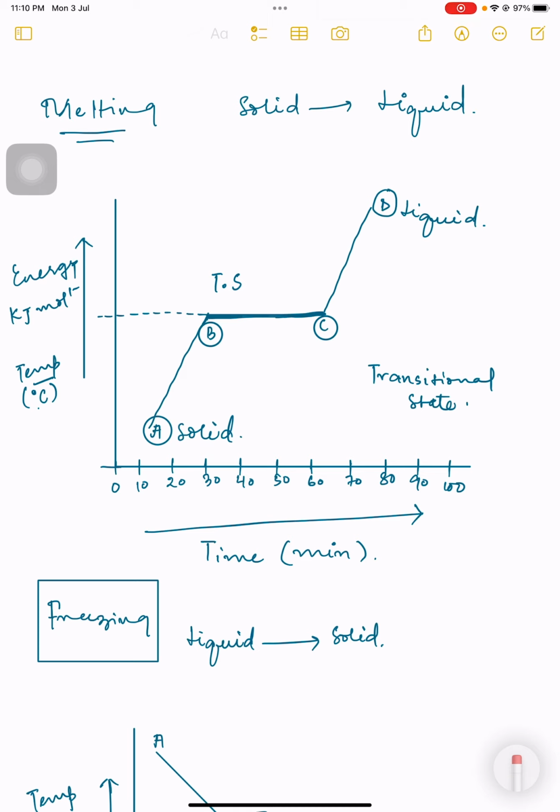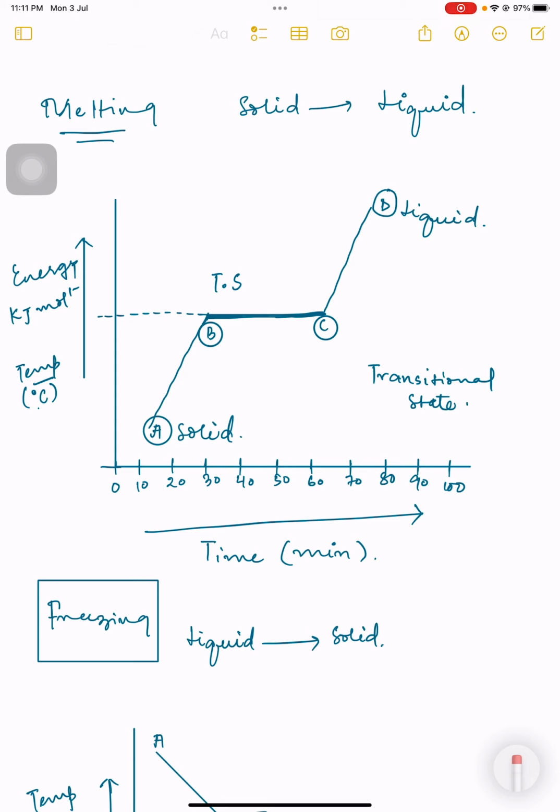What is transitional state? I'm going to explain that again. Guys, transitional state is basically involved in both heating processes and in cooling processes as well. In heating processes, when we are talking about the transition state, all the heat energy is provided in the heating process, and that heat energy is used to break up the force of attraction among the particles of the solid, among the particles of the liquid, and then the next state is achieved.